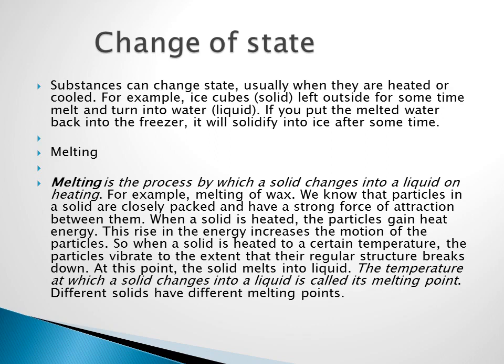Example: I am going to melt butter. Butter is in a solid state. Solid means the particles are tightly packed with each other. If you apply heat, what will happen? The particles start loosening and the solid is converted into liquid. At a particular temperature, the whole solid will be converted into liquid. That temperature is called the melting point. Different solids have different melting points.